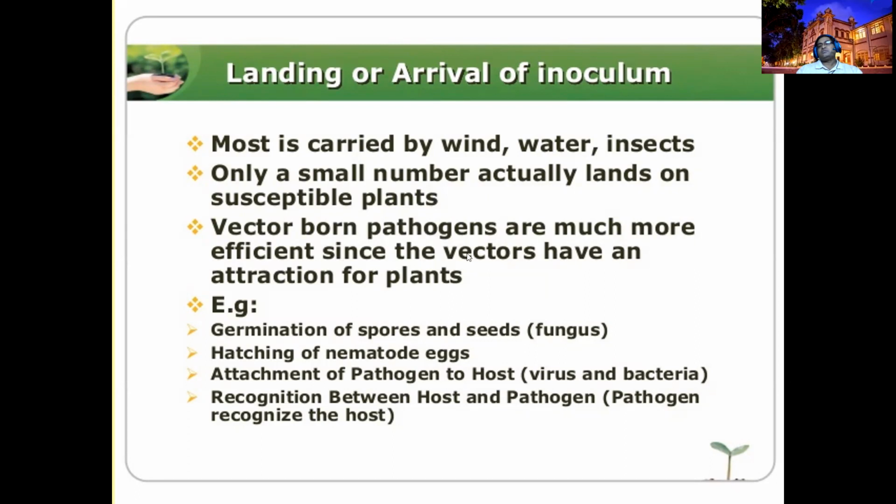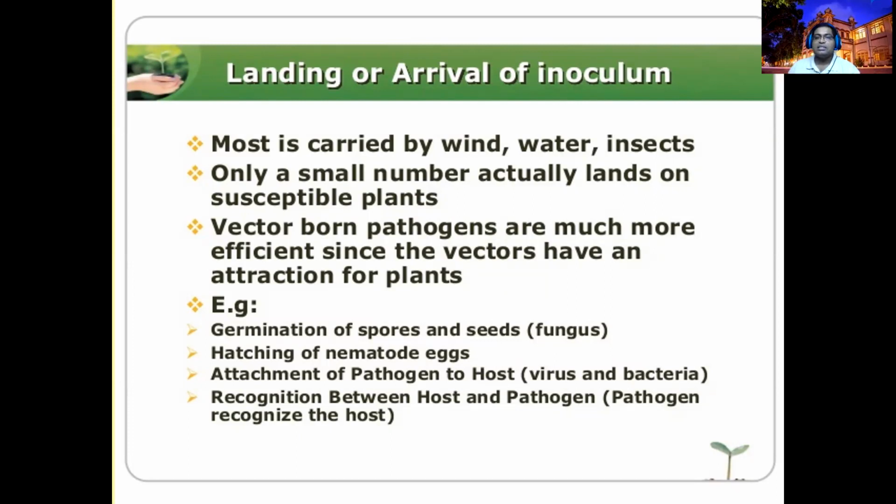For vector-borne pathogens, viruses, vectors have an attraction to certain plants. If your tomato is there, the volatile compounds from the tomato attract the white flies. That's how the white flies carry the viruses and inoculate them into the tomato plant while sucking the sap. So landing and arrival of the inoculum may involve germination of fungal spores or seeds, hatching of nematode eggs, attachment of viruses and bacteria to the host, and recognition between the host and pathogen. It is very important once it has reached.